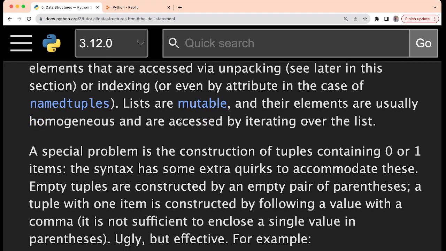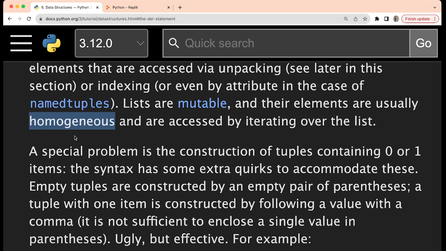Now, in the case of list, we know that lists are mutable, right? We can change the elements. So they are mutable and their elements are usually homogeneous. Don't get confused; they use the word usually. Most of the time we have a list of names, list of phone numbers, list of emails, so whatever we store is generally homogeneous data in a list.